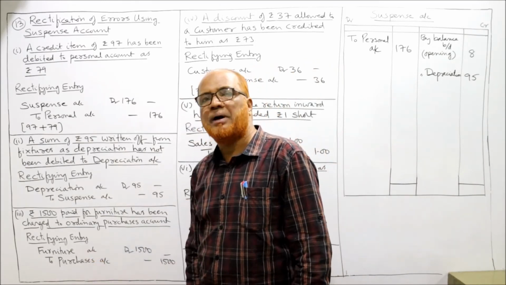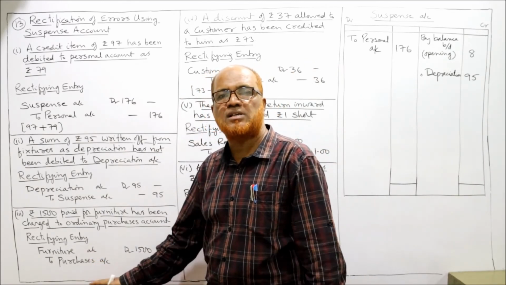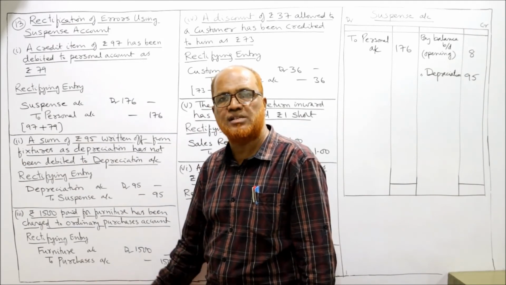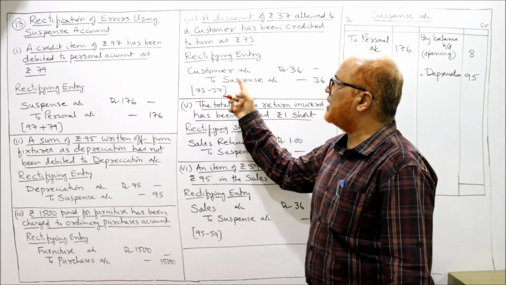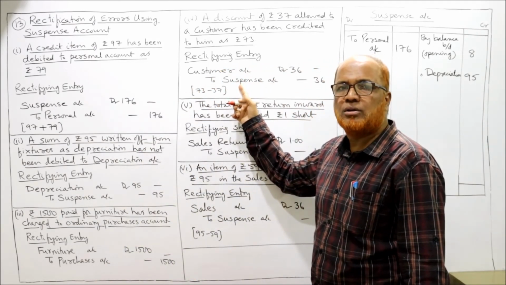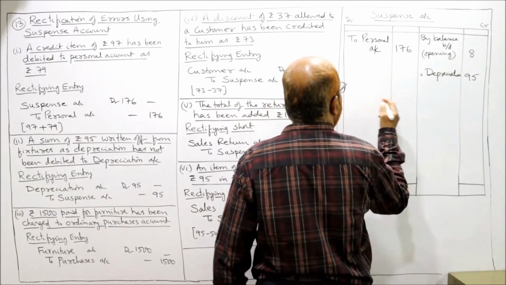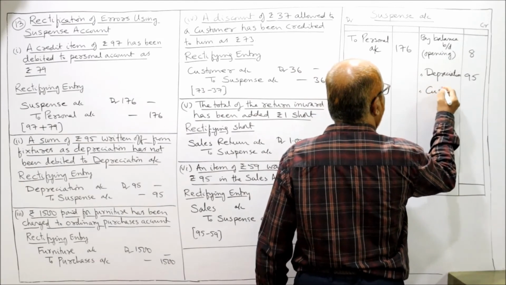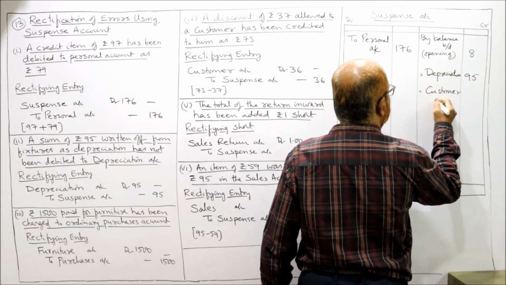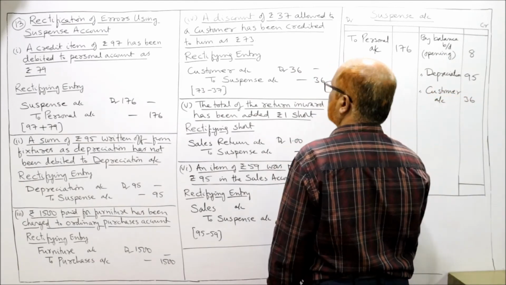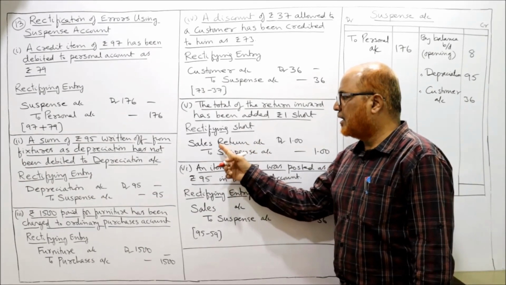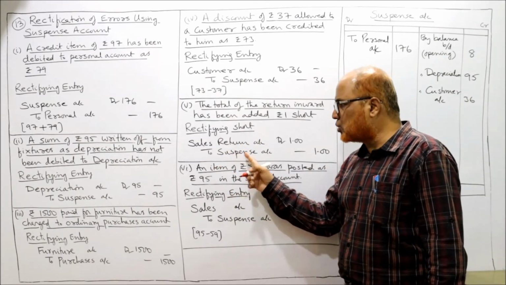Third entry: furniture account debtor to purchases account. There is no suspense account in this entry, ignore this entry. Next, customer account debtor to suspense account. So the suspense account is credited, by customer's account 36. Next entry, sales return account debtor to suspense account.